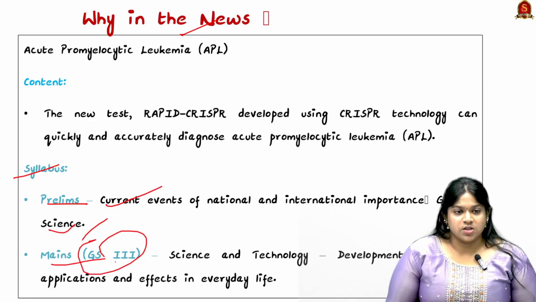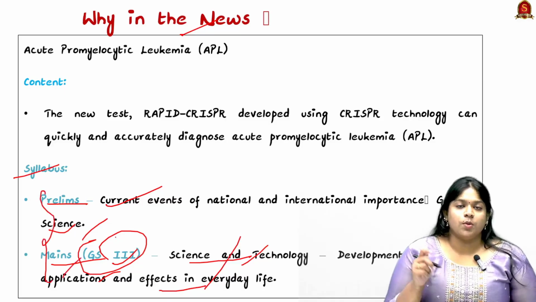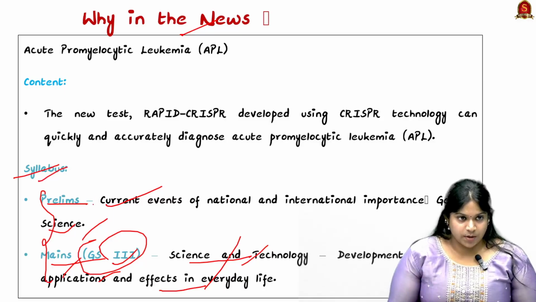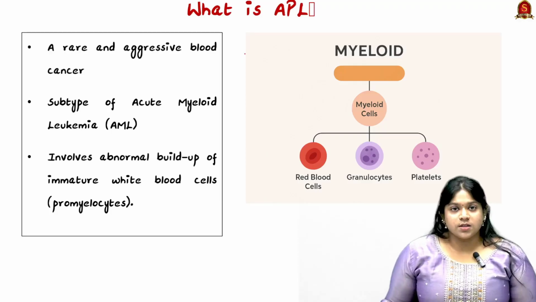For mains, in GS paper 2, it comes under science and technology developments and their applications and effects in everyday life. So why are we giving this? Because for you to map it very easily in the syllabus, this topic can be accurately placed in these two subtopics. Now, what is APL?